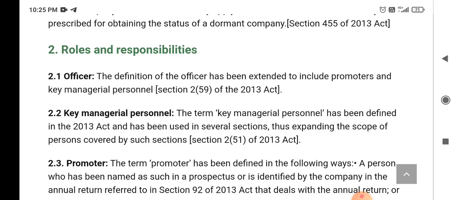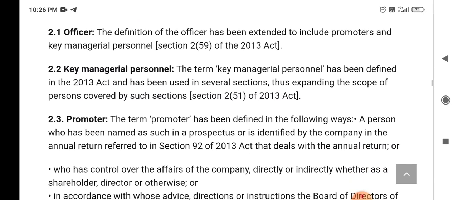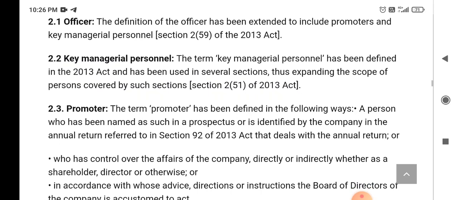So here, expanding the scope of persons covered, such as in Section 2, subclause 51. Who are the promoters? The promoters have been defined in the following way.